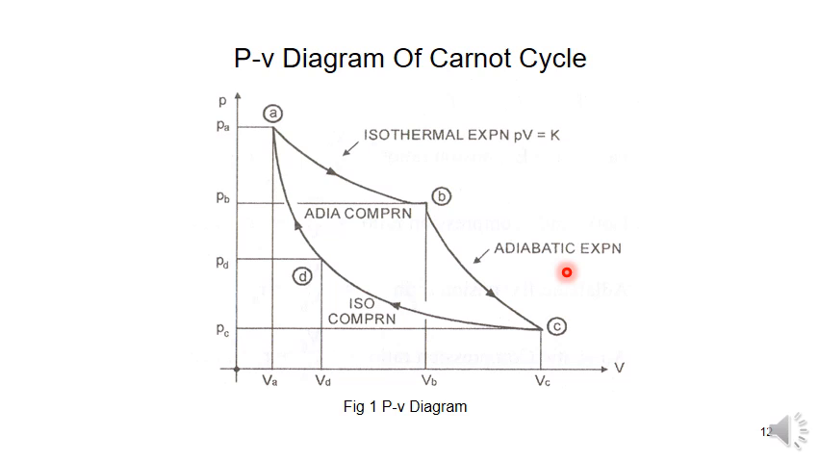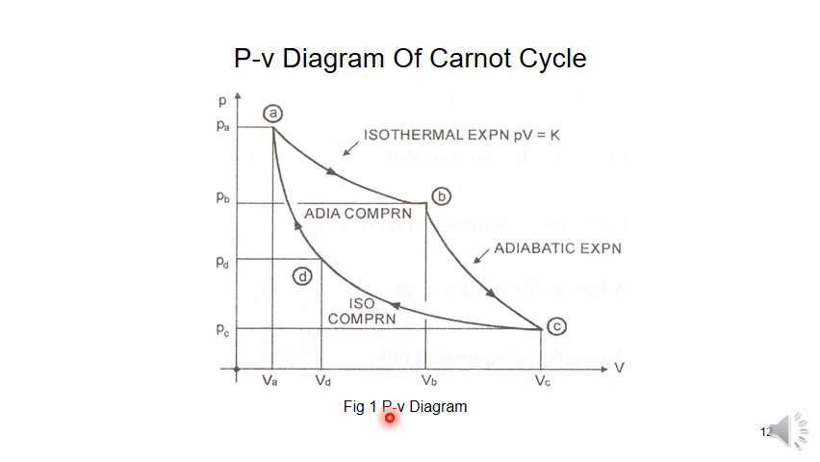Adiabatic expansion means PV^gamma is equal to constant, where gamma is the adiabatic index. C to D is an isentropic compression, and D to A is an adiabatic compression. Here the piston displacement is from VA to VC. Whatever the volume, here it is called the piston displacement.